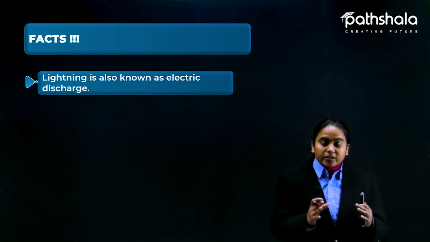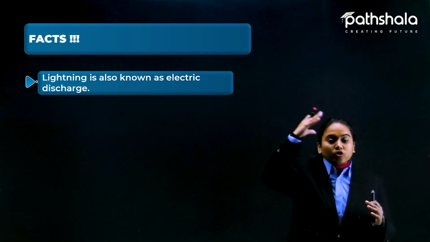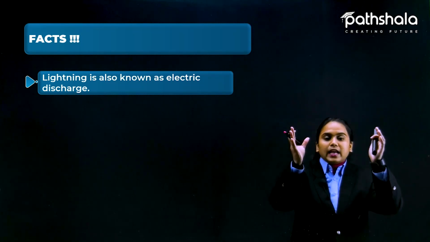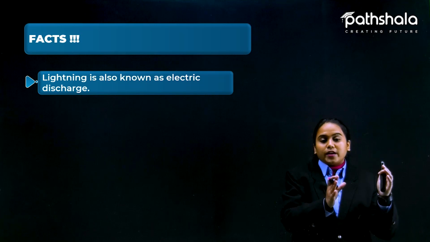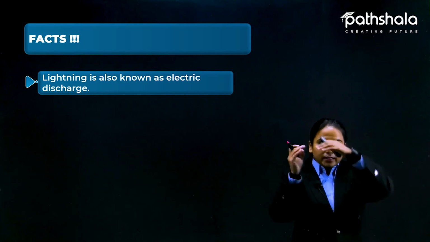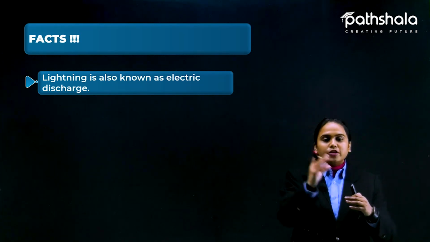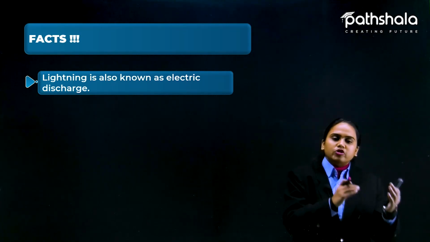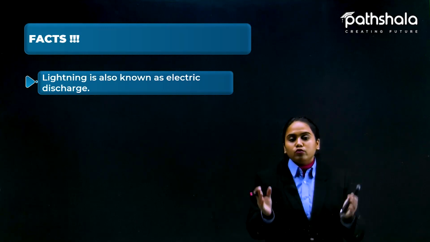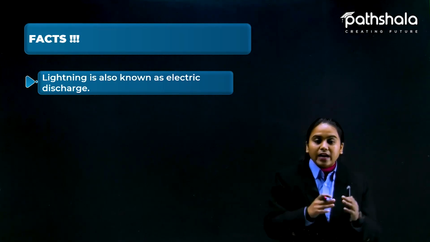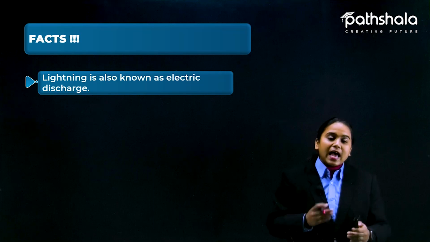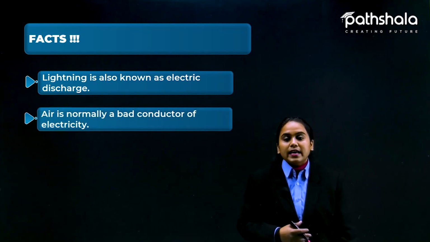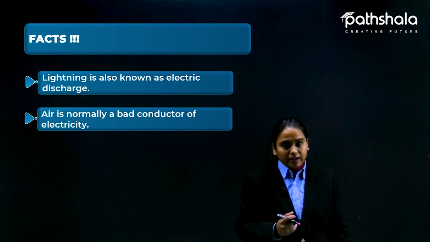So electric discharge is nothing but the discharge of the heavily accumulated charged particles inside the cloud towards the opposite charged particles, and that discharging, that means flushing out towards the negative or another opposite charged particle, so that they get fused and get neutral, and a tremendous amount of heat is released, and that is also known as lightning. Fine. So the second one is air is normally a bad conductor of electricity.